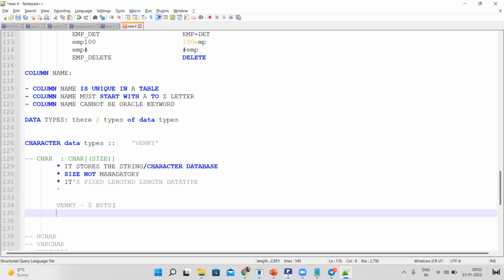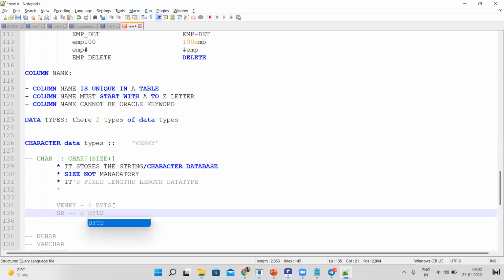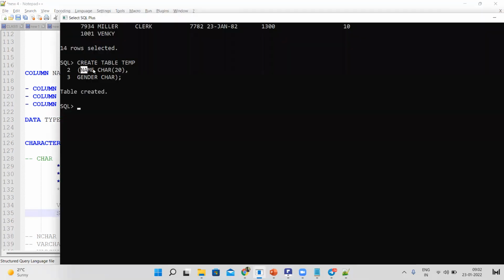If it is Srini, or else just SR, that is 2 bytes, like that. So this name column stores only 20 bytes.